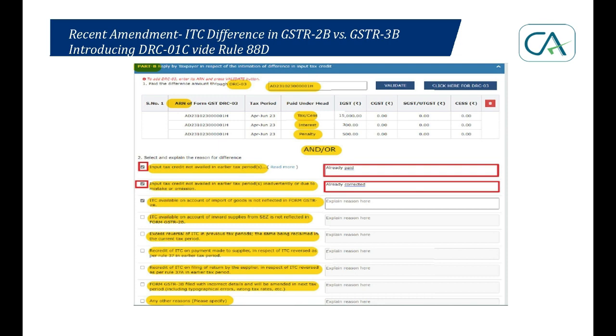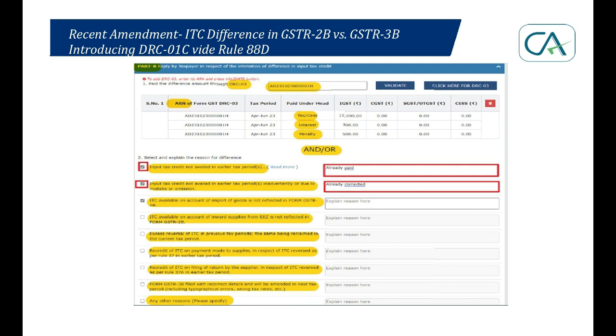So here in the first case, input tax credit not availed in earlier tax period. Why? Section 16 subsection 2 clause B. It's in transit. We could not claim it in the earlier tax period. We've claimed it, but it is in GSTR-2B of July 2023. This is intimation for August 2023. In August 23, in GSTR-2B, it will not auto-populate again. But I have claimed it in table 4A5. But for instance, mistakenly, I did not report it in 4D1. This is a clear-cut case wherein I can select this particular reason, and write my remark that the goods have actually been received in the month of August. So I was not due to receive and claim that in the month of July.